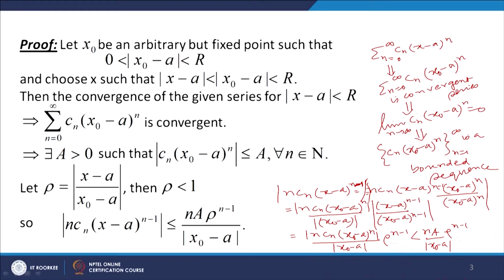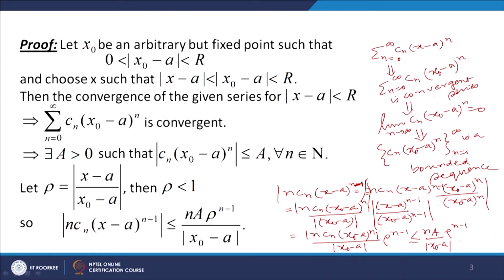Mod of nCn (x minus a) to the power n minus 1 is less than or equal to n into a rho to the power n minus 1 over mod of (x naught minus a).